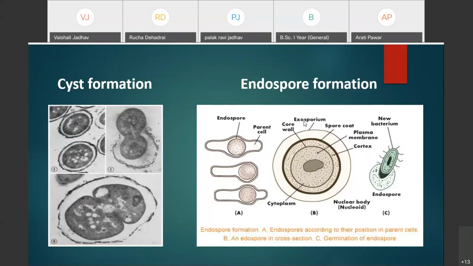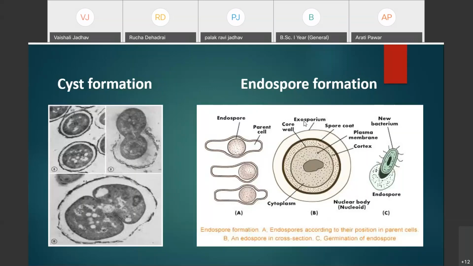Whenever the endospores are inhaled, they will readily attack the respiratory system of the human being, and ultimately, within a few minutes, even the death of that person may take place. That's why Bacillus anthracis is very toxic, and it may be used as a biological weapon.